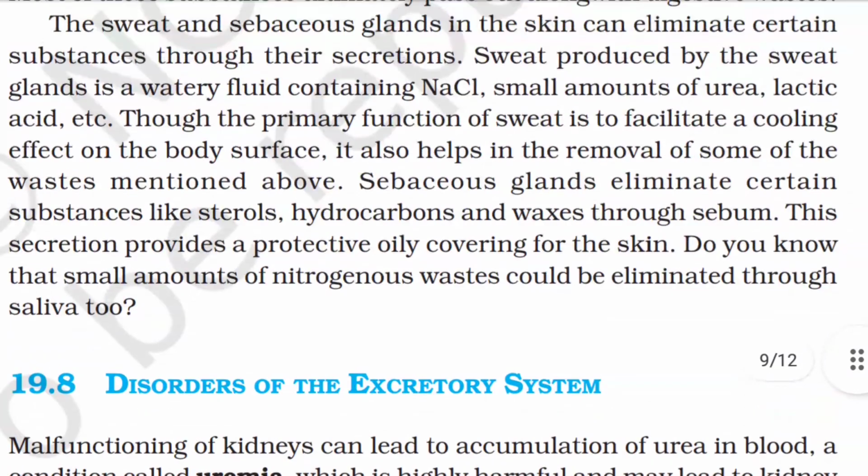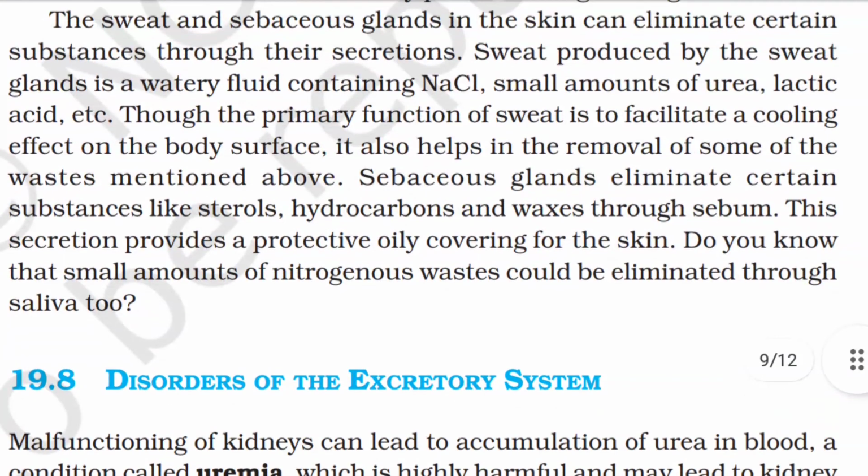The sweat and sebaceous glands in the skin can eliminate certain substances through their secretions. Sweat produced by the sweat glands is a watery fluid containing NaCl, small amounts of urea, lactic acid, etc. Though the primary function of sweat is to facilitate a cooling effect on the body surface, it also helps in the removal of some of the wastes mentioned above.